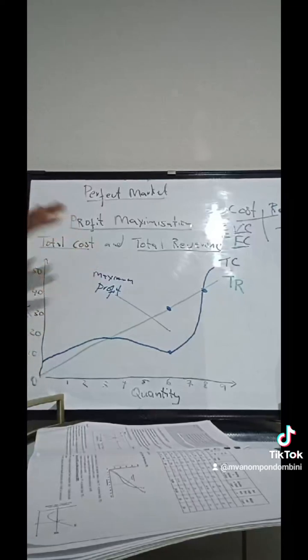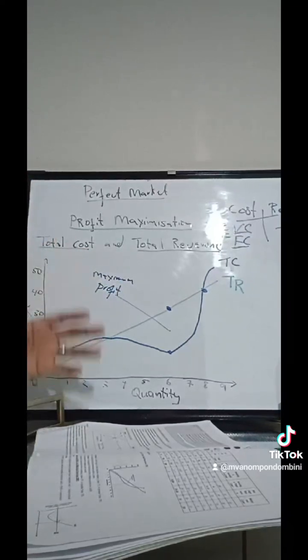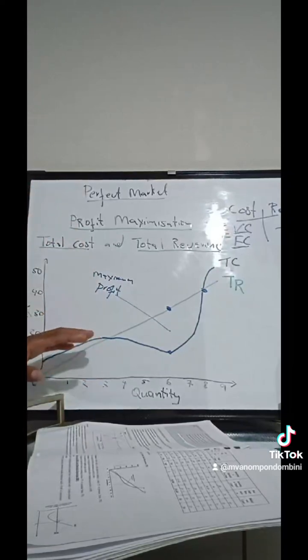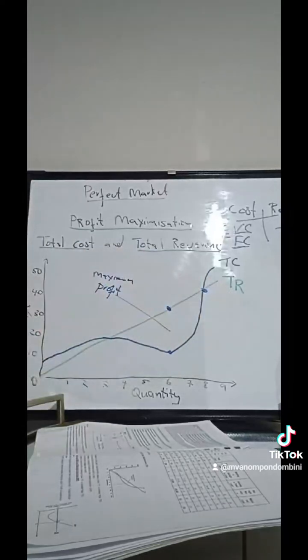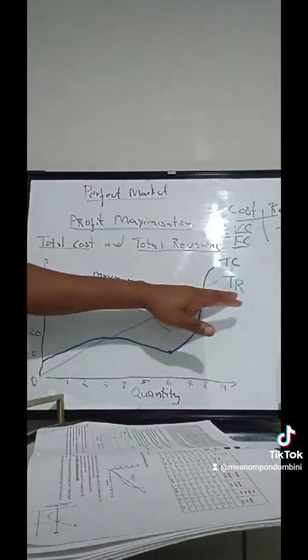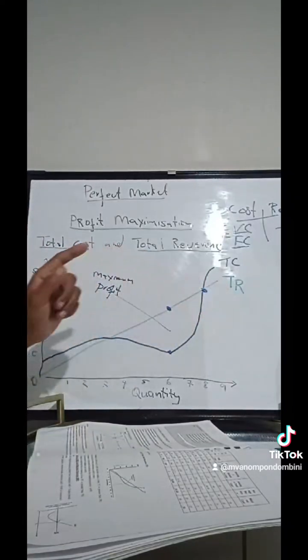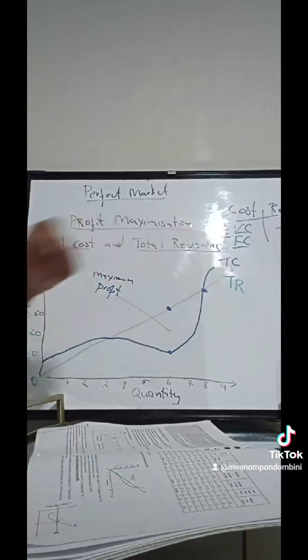Sithe apha sifuna ukubonisa how do we maximize the profit in the perfect market. Surely for us to see if ever sikwazi ukwenza more profit, meaning between these two curves, i-curve ye-total revenue must be above the curve ye-total cost. Then if kunjalo, that's why we have managed to maximize the profit, only because the curve of the total revenue is above the curve of the total cost.